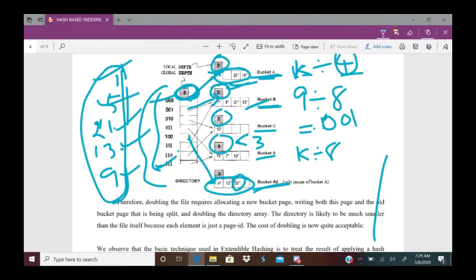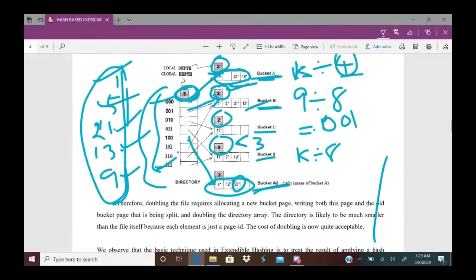Now, what is the global depth of the directory? Global depth of the directory is 3. 3 means it uses the hash function K mod 8. Now, what is the key to be deleted? The key to be deleted is 20. So it becomes 20 mod 8. 20 mod 8 is 4. Right? 20 mod 8 is 4.